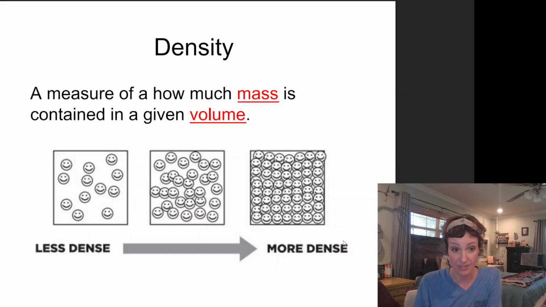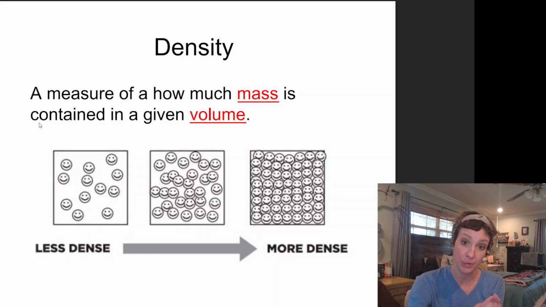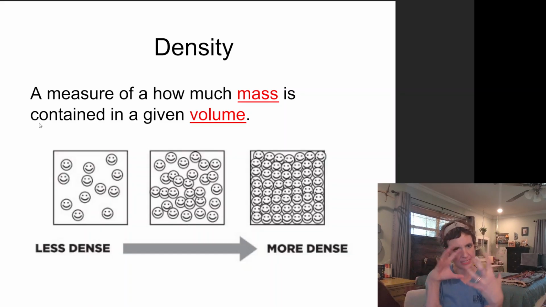So density by definition is a measure of how much mass is contained in a given volume. Now, a cool thing is that I can look at the three phases or states of matter as a perfect representation of variation in density. So here with my little smiley face picture, these guys are less dense than every other one here, because density is a measure of how much stuff is in a certain amount of space.